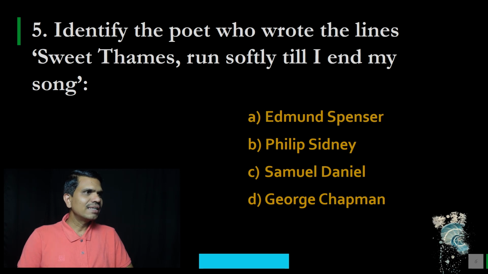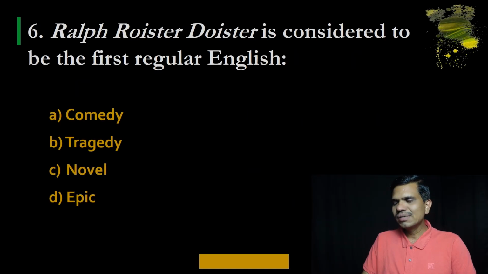Question number 5, identify the poet who wrote the lines "Sweet Thames, run softly till I end my song." Options are A, Edmund Spenser; B, Philip Sidney; C, Samuel Daniel; and D, George Chapman. And the correct option is A, Edmund Spenser. Question number 6, Ralph Roister Doister is considered to be the first regular English A, comedy; B, tragedy; C, novel; and D, epic. And the correct option is A, comedy.